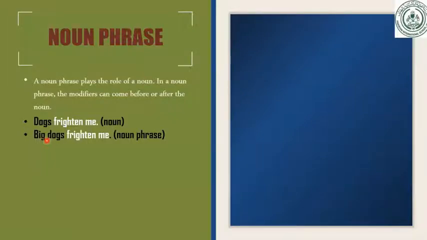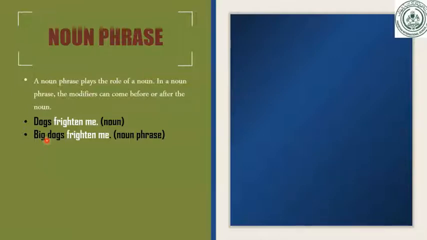To be the subject or object of a sentence. Many times I ask the students, what is the function of a noun? They say, sir, the noun is the name of a person, place. No, that is the definition of a noun, not the function of a noun. The function of a noun is to become the subject or object of a sentence. Always noun and pronoun become the subject or object of a sentence.